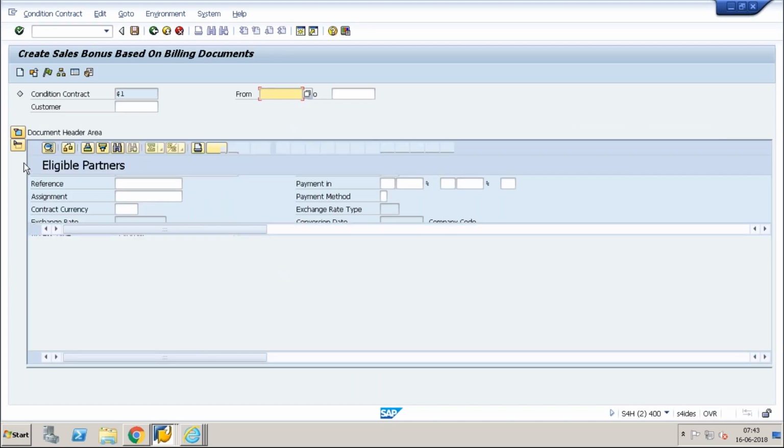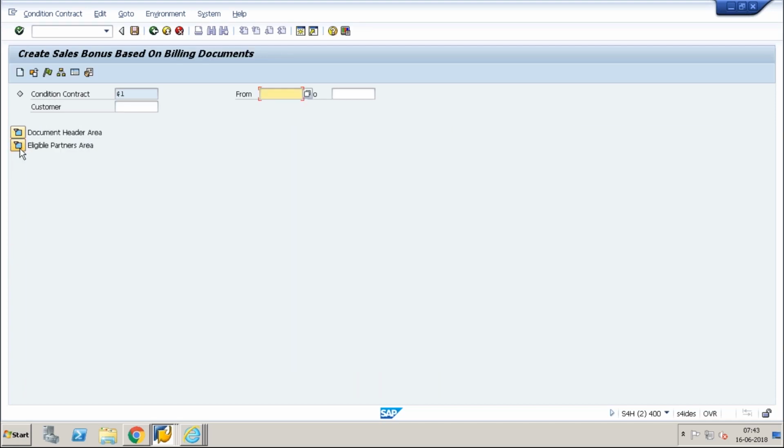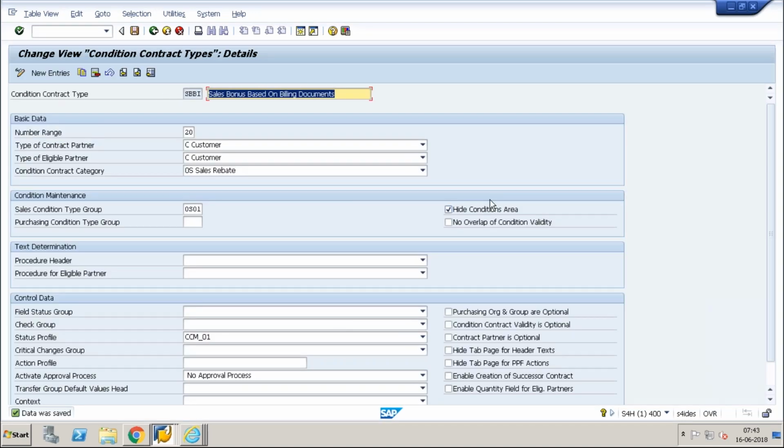Now you can see I have a business header and eligible partners. The condition area is disabled. Why? Because I have deactivated it from the condition contract type. Okay, do you see now the effect? And after this I have a no overlap of condition validity.